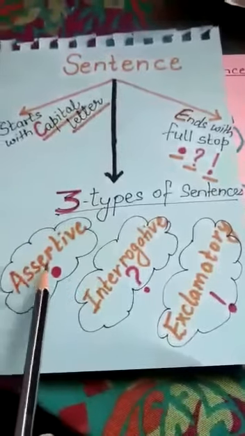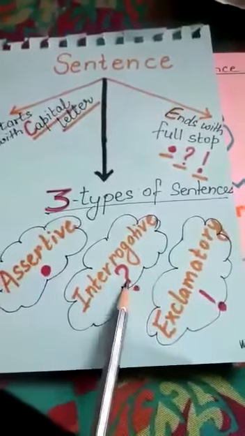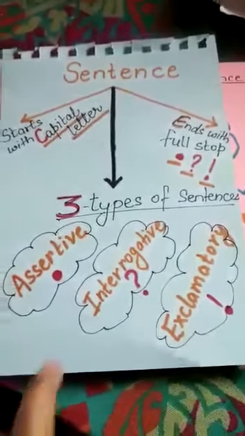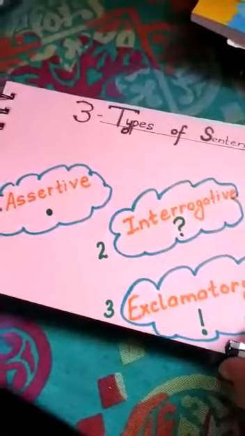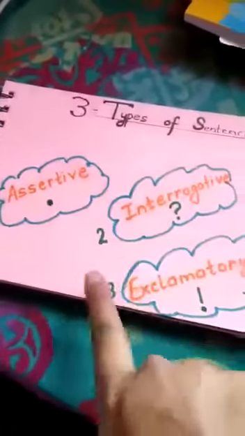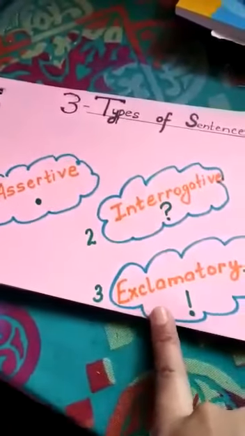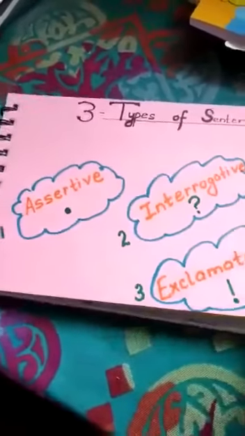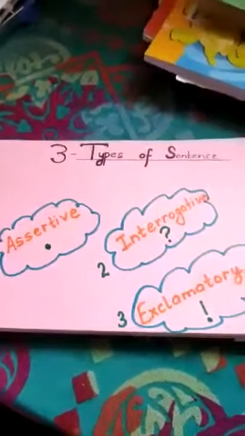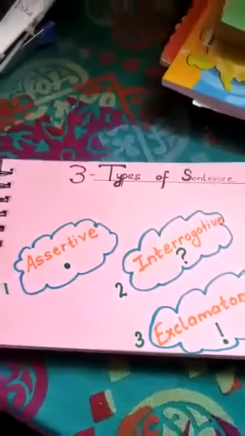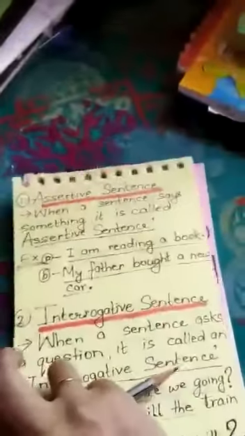Sentences are basically of three different types: assertive, interrogative and exclamatory. So basically in grade 3 you will find that sentences are of three types. So you have to go through these three types only. The rest you will do in your senior classes when you go to grade 4 or grade 5. Now let's learn what is an assertive sentence.